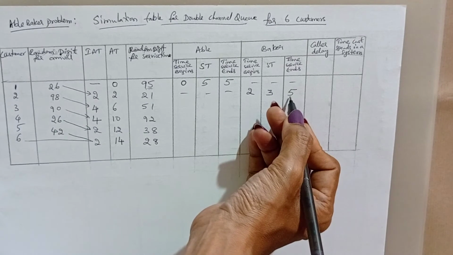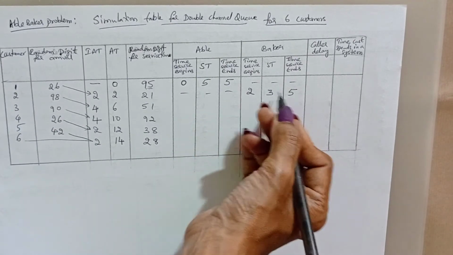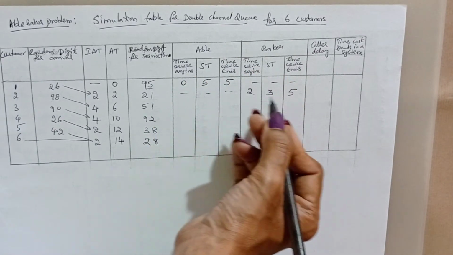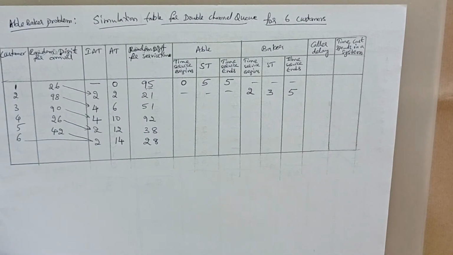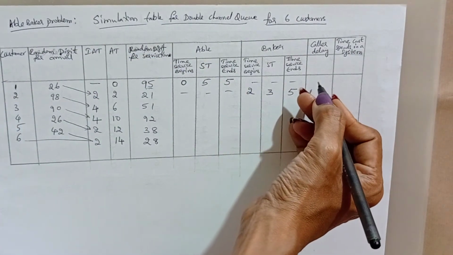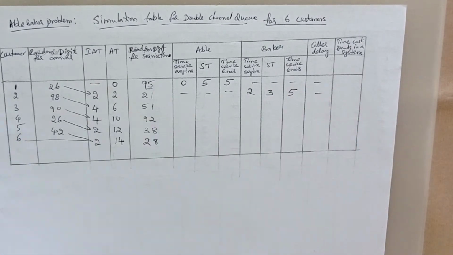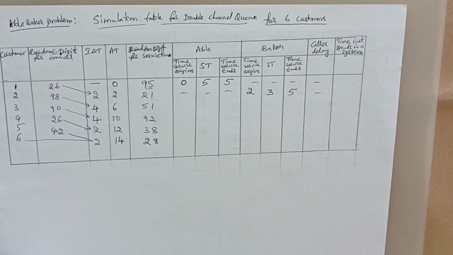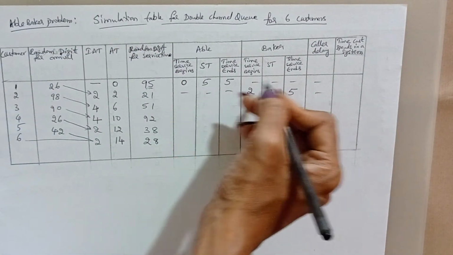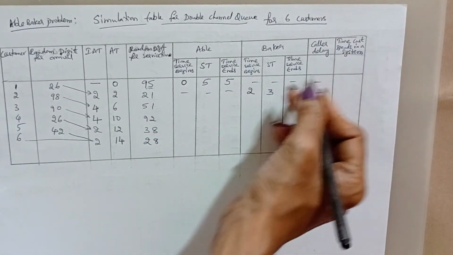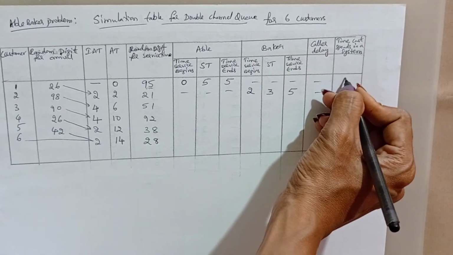Both Able and Baker finish at clock time 5. At that time there is no caller delay. Both calls were attended with no delay, and the time the customer spends in the system is 5 minutes.